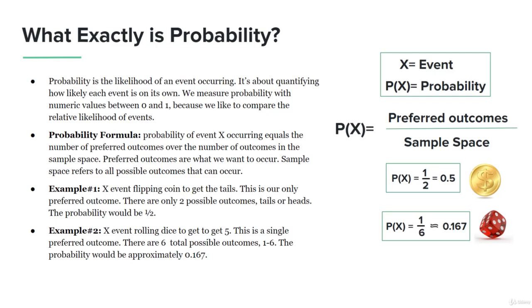Let's go over another example, which involves rolling a die, a little bit more numbers involved here. We're rolling the die and we want to get a 5. This is a single preferred outcome, 1. There are 6 total possible outcomes, because on the die you have 1 through 6. So the probability of landing on a 5 is 0.167, because you have 1/6.